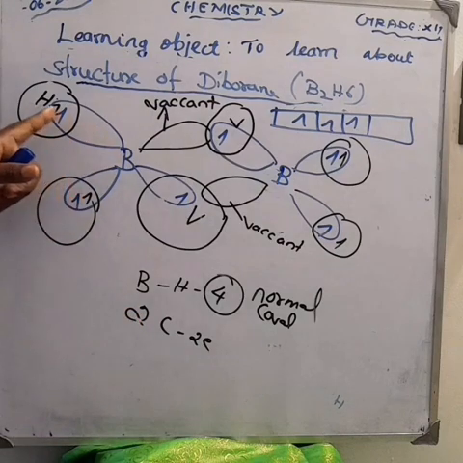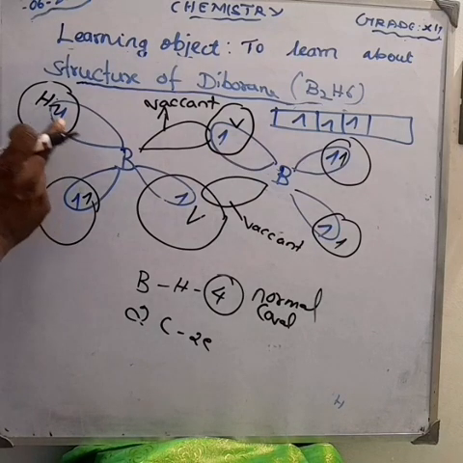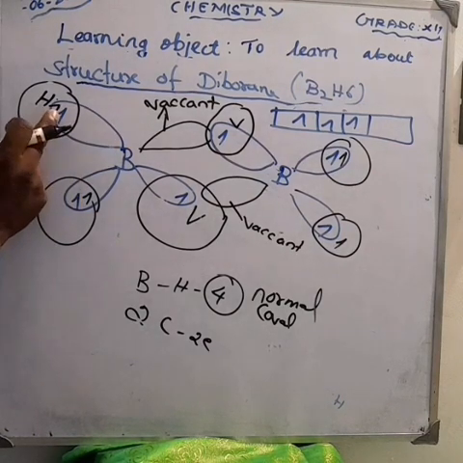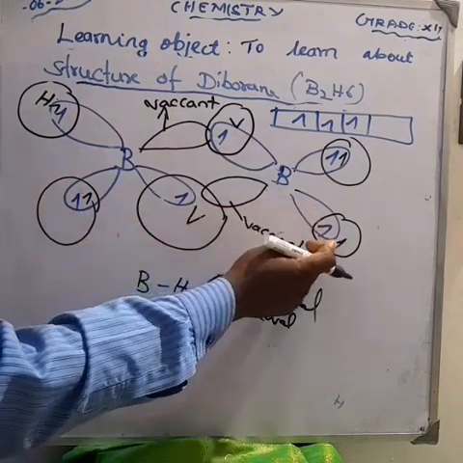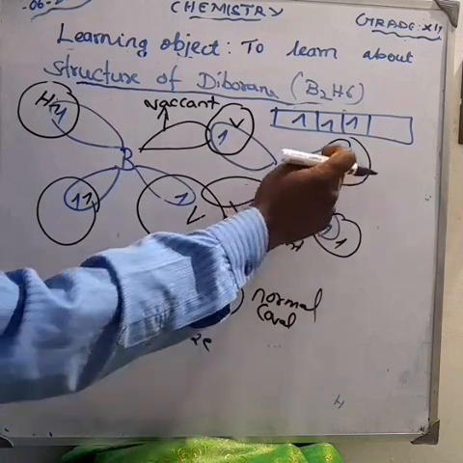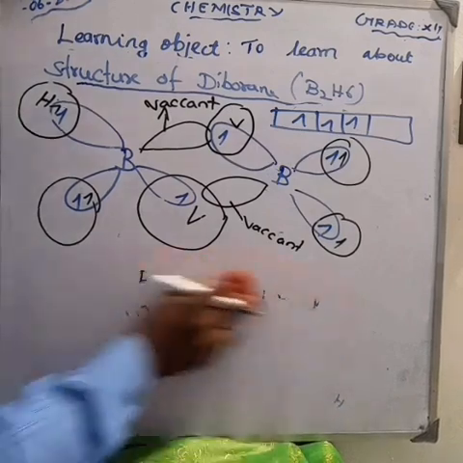So 2C means 2 center, 2E means 2 electron bond. Here 2 center, 2 electron; here 2 center, 2 electron; here 2 center, 2 electron; here 2 center, 2 electrons. Can you understand, my dear children?